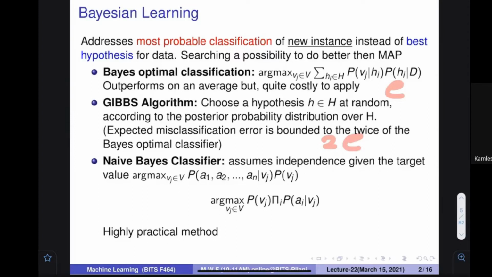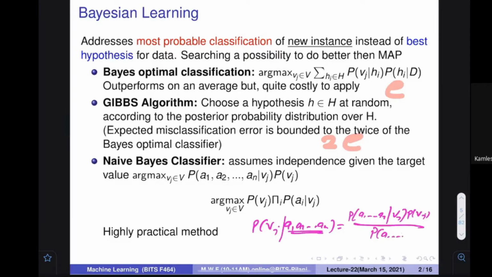Your objective is to find the probability of some label vj, given some attributes a1, a2, ..., an. If this item is given with these attributes, Bayes rule says that the probability is P(a1, ..., an | vj) times P(vj), divided by P(a1, ..., an).